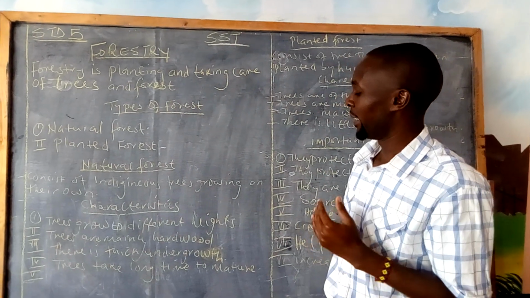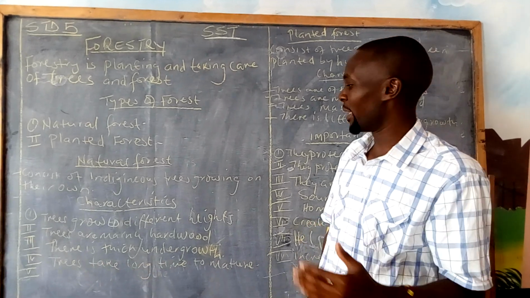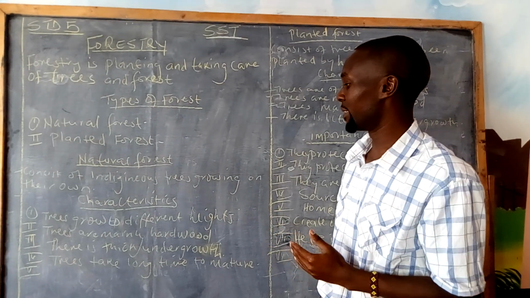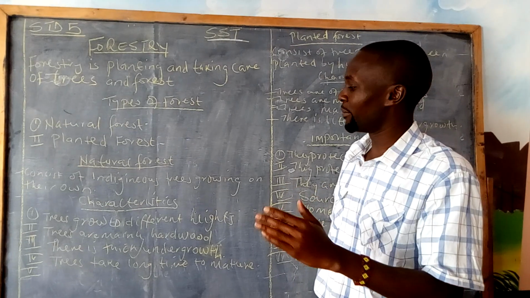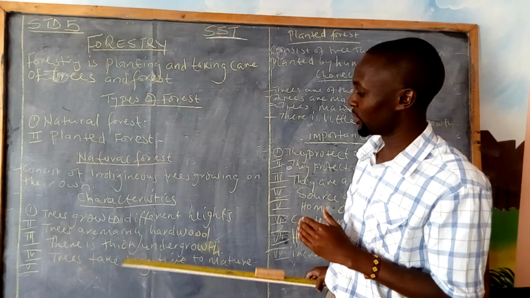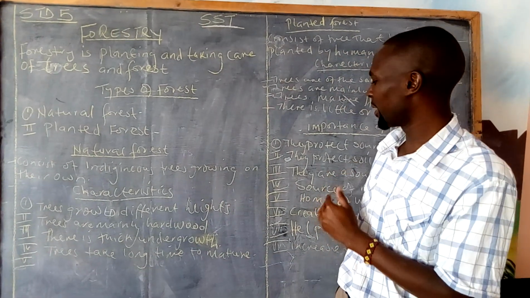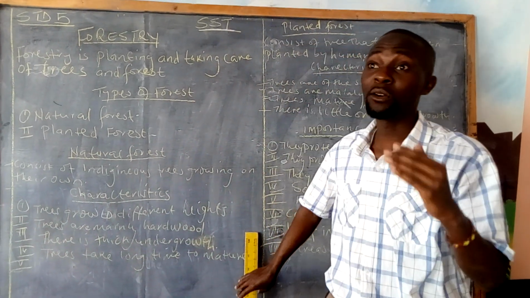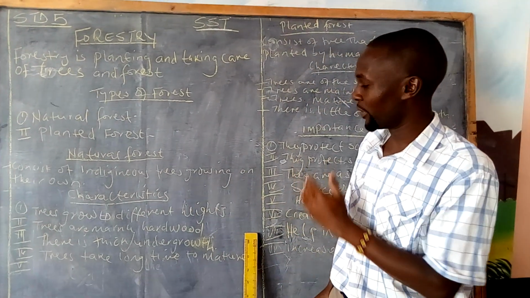Then there is big undergrowth. There are some plants that grow under these trees. That is what we are calling a big undergrowth. Some other vegetation grows in these forests, and these are very big. Then another characteristic is that trees take a long time to mature. So those are the characteristics of the natural forests.